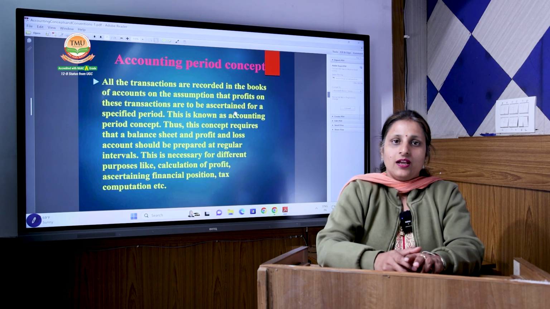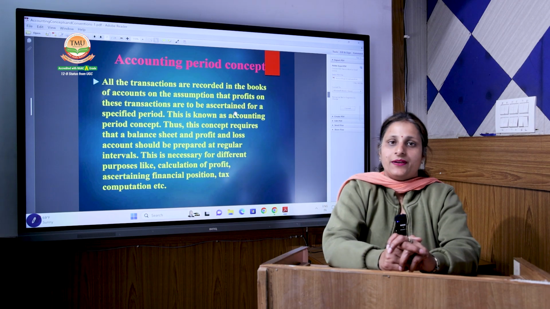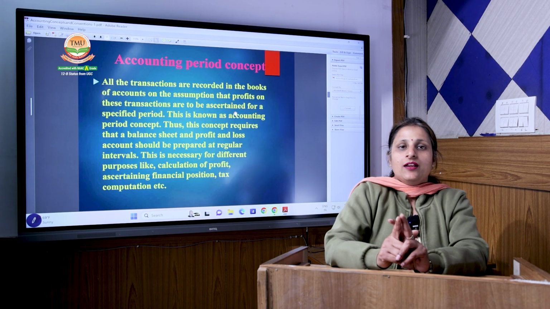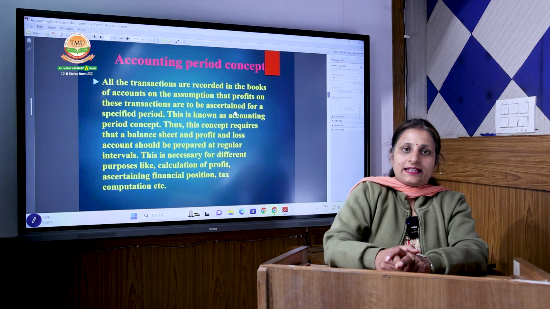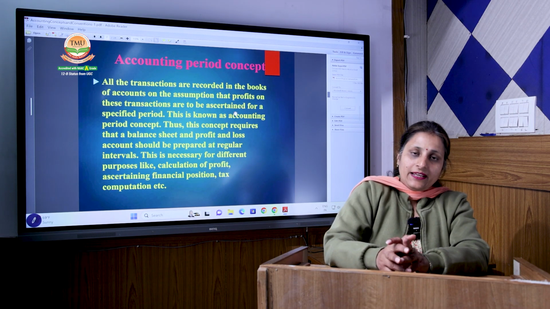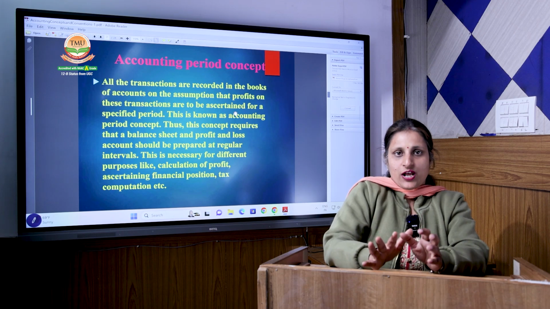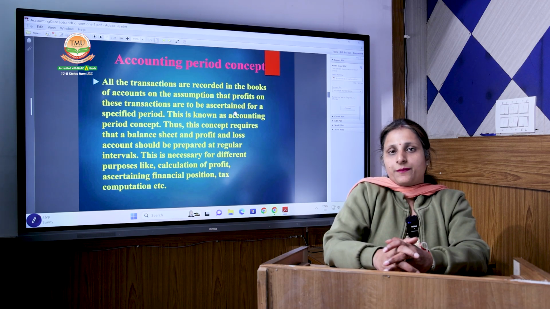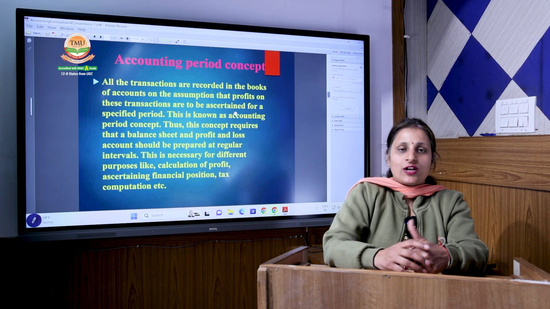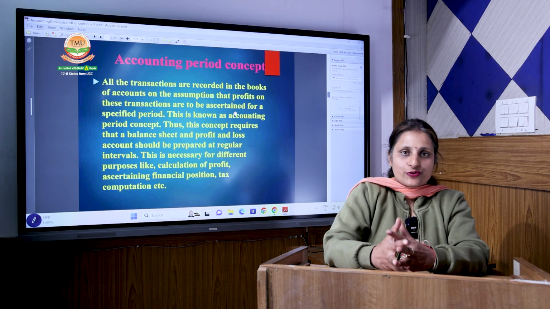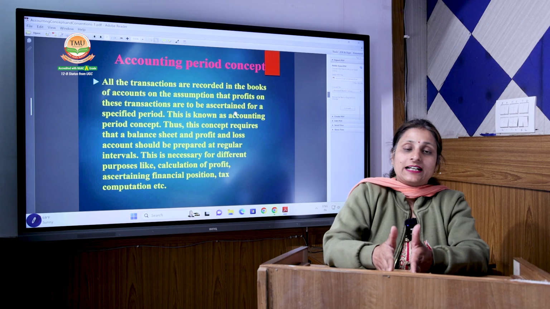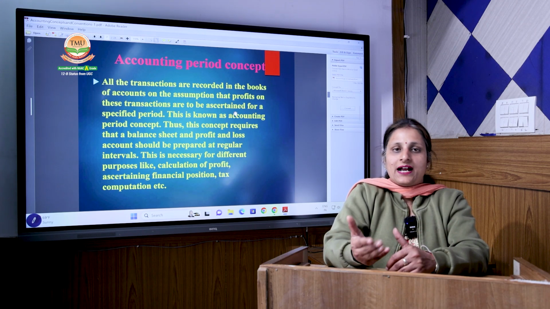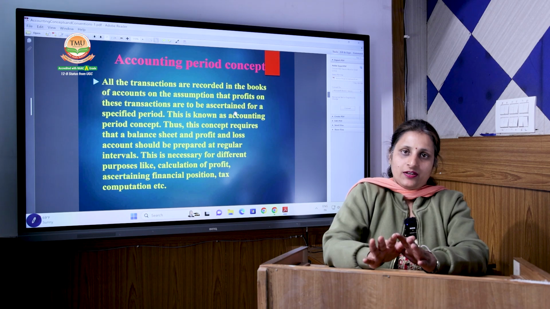In the same way, the company has its accounting period. Accounting period means the period which is responsible for the profit and loss for that time. Like this is 2024. I am considering the accounting period as January 2024 to December 2024. Or I can take the accounting period as April 2024 to March 2025.